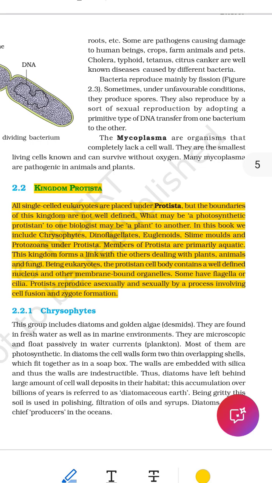2. Membrane-bound organelles, the little machines inside. Mitochondria, powerhouses, produce energy from food. Chloroplasts in photosynthetic protists contain green pigment, chlorophyll, to make food from sunlight. Vacuoles are storage spaces. Some store food, water, or waste. Golgi bodies and endoplasmic reticulum help package and transport materials inside the cell.